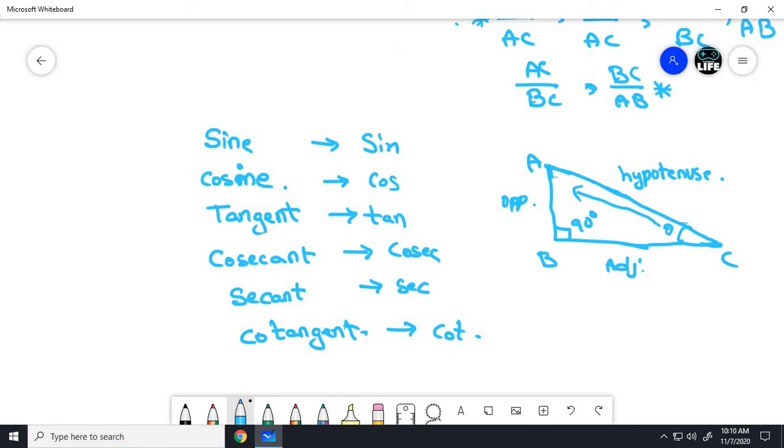Hope you understood. This is the opposite side, adjacent side and hypotenuse. For example, if a right angle triangle is like this and theta is here, in this case theta is at angle C. So what will be the opposite side? This will be the opposite side, and this will be the adjacent side, and this will be the hypotenuse.